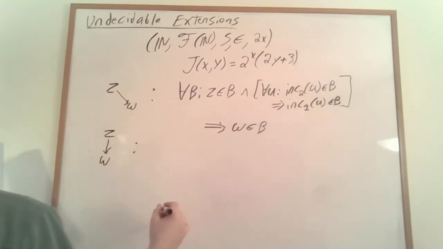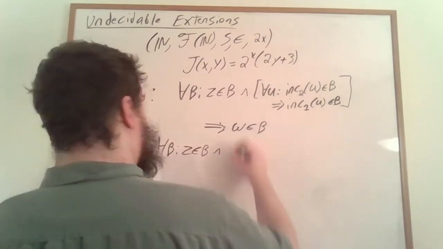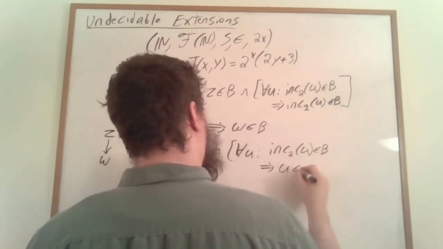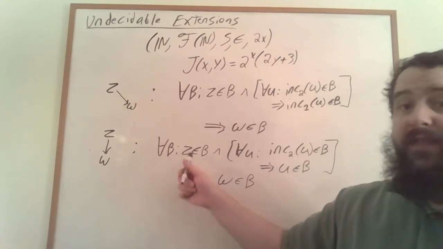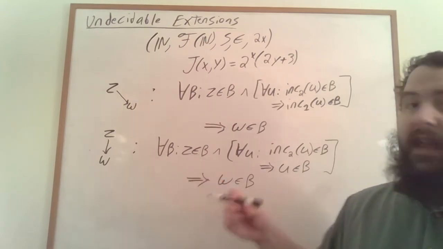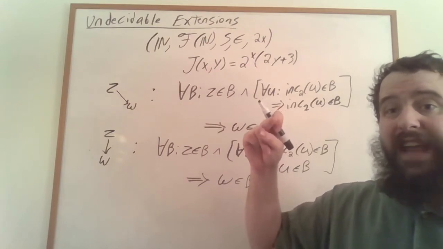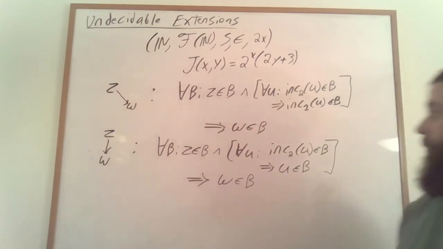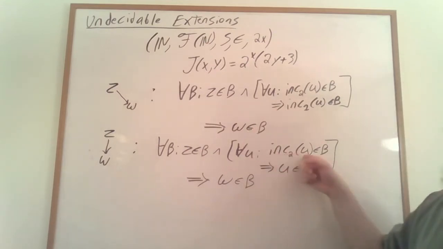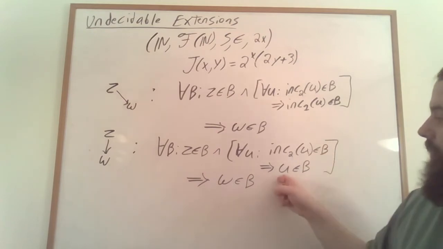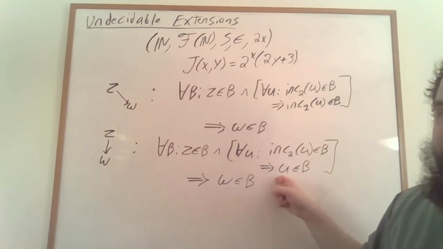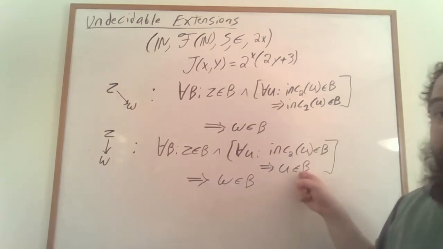We simply say that for any finite set B, if z is in B and B is closed under taking a step downwards, that is, every time we increment the y coordinate by 1, that's in the set, then when the original thing, when we didn't increment the y coordinate by 1, is also going to be in the set.